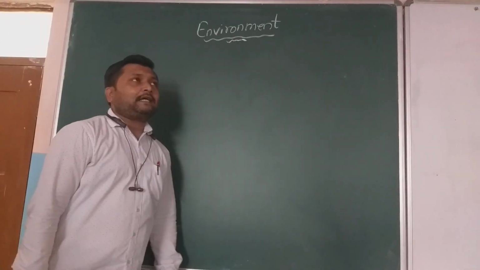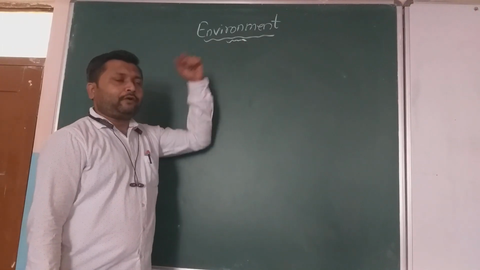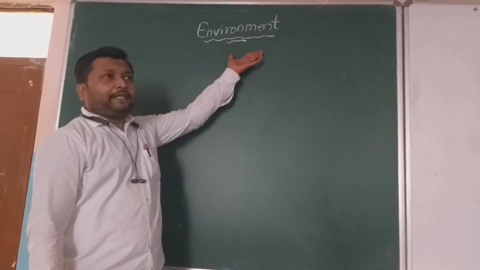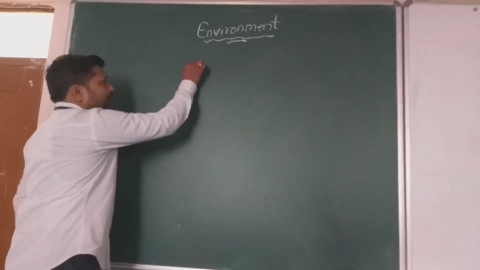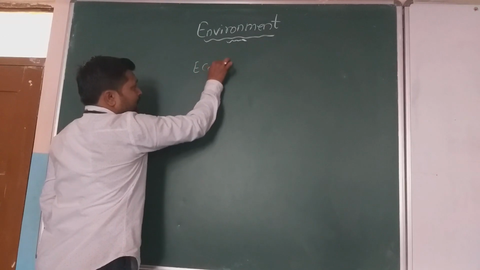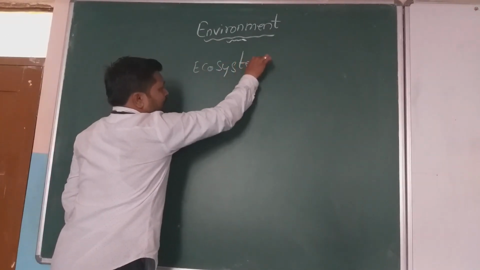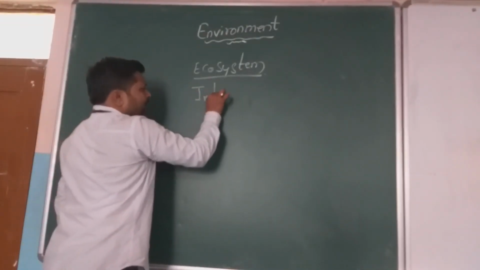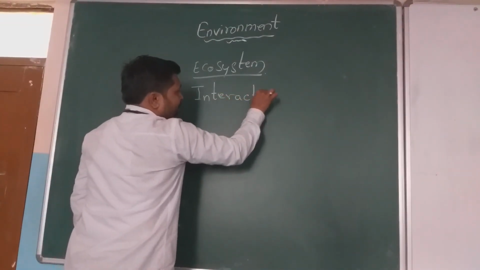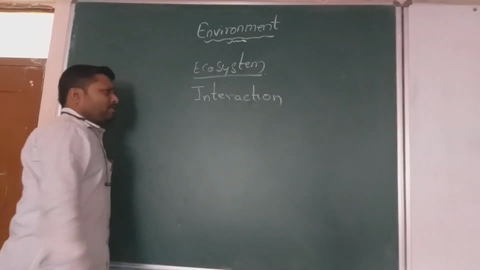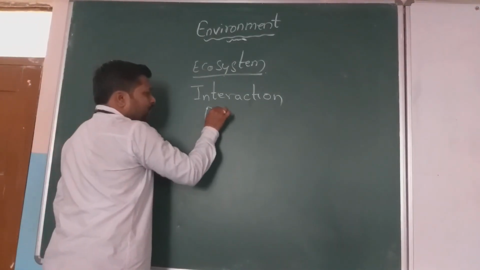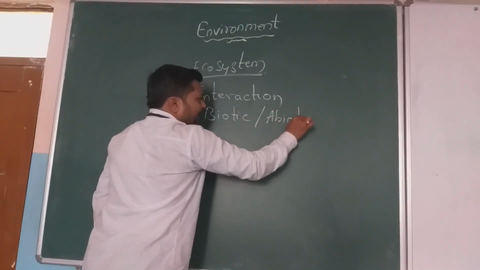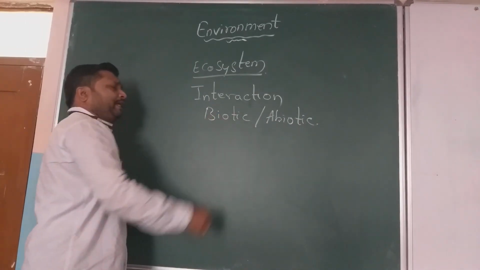In our last class, we discussed the environment, in which we came across the definition of an environment. In addition, we also learned about the ecosystem and about interactions, meaning the various types of interactions in an ecosystem, like biotic and abiotic.